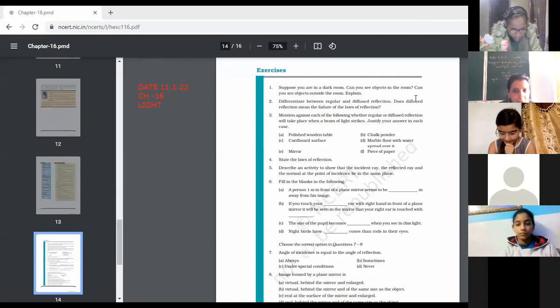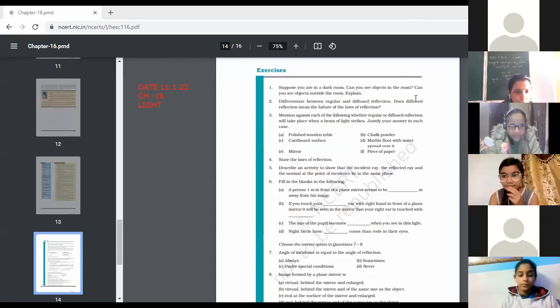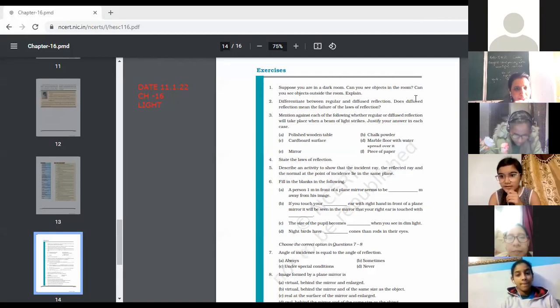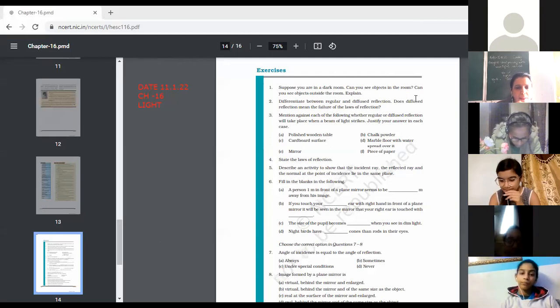Are you able to see things if you are in a dark room? So I think the answer will be yes or no. No, we are not able to see the things. So can we think about it? Yes, Tanya, you have raised your hand. Kindly give the answer properly.